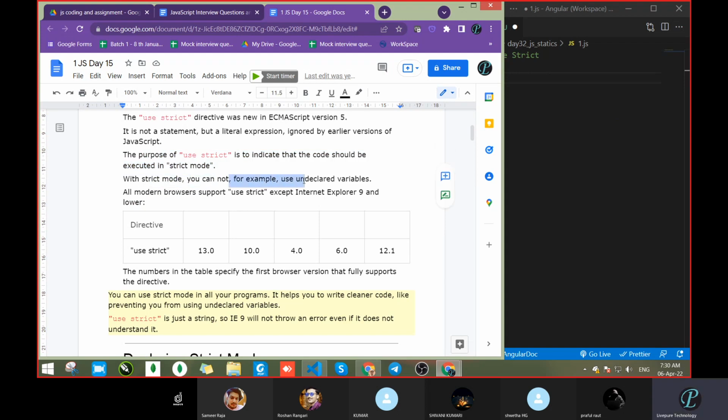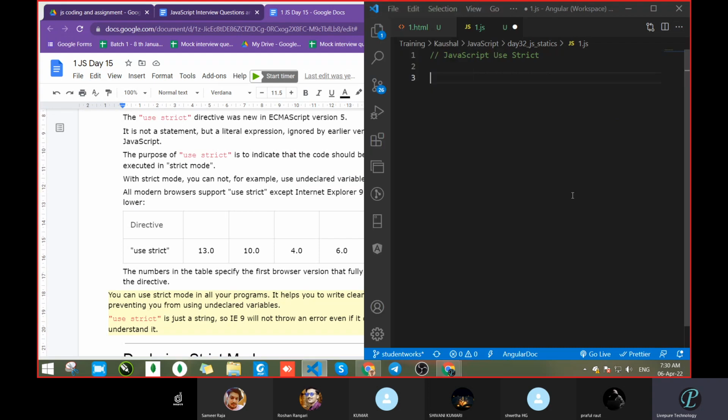Okay. Next, with strict mode, you cannot, for example, use an undeclared variable. If you are using strict mode and you are not declaring a variable, that will not work. Then what is variable declaration? How are we declaring a variable? Tell me.